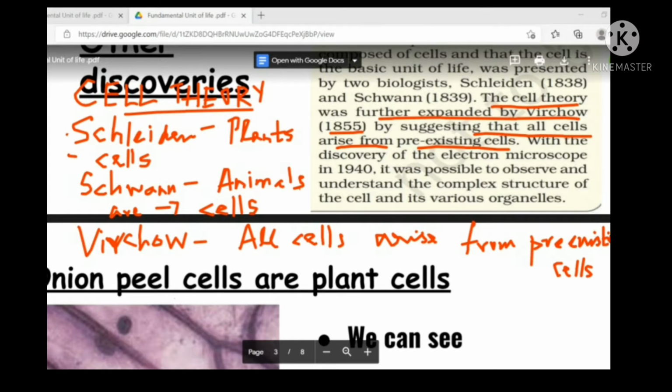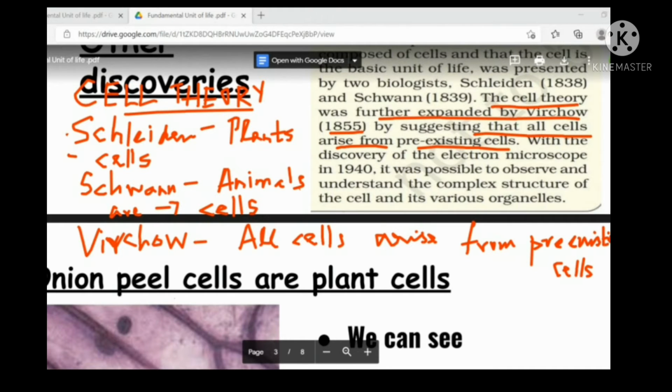Did you write down this fact about Virchow? Write down, okay. Virchow told that all cells arise from pre-existing cells.